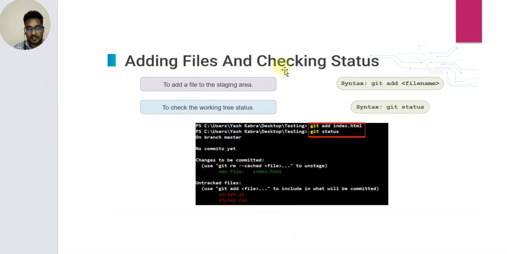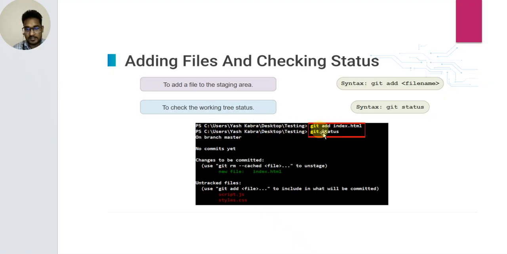Adding files and checking status. To add a file to the staging area, the command is git add file name. To check the working tree status, the command is git status.